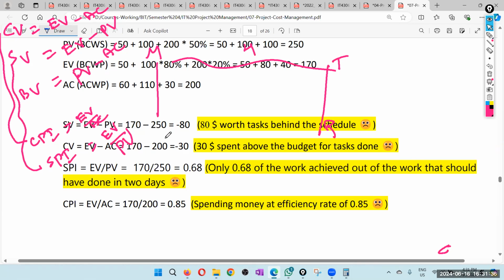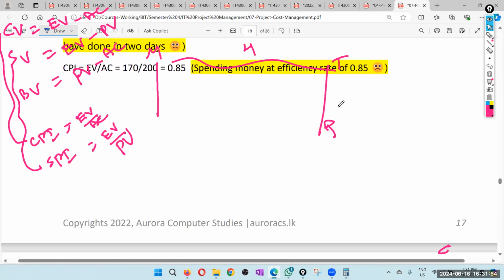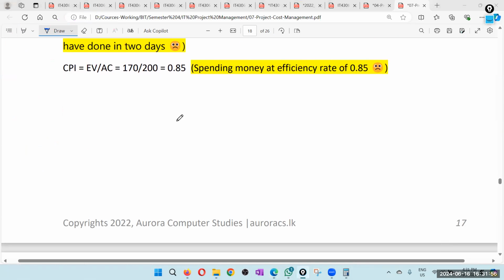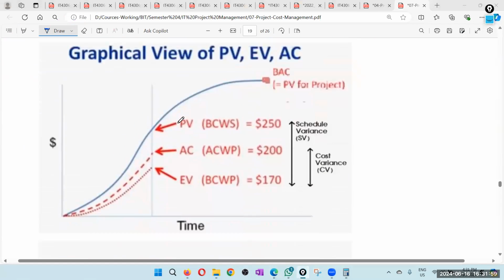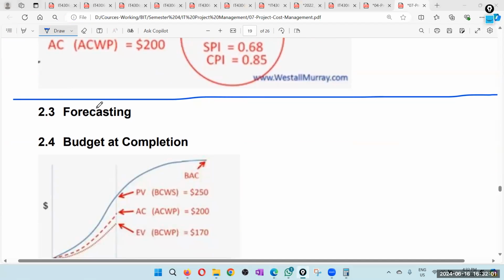Your earn values are also predictions, but now we can see the reality and make more realistic predictions with the current reality. So that is the next step. Okay, but that is even more challenging. That is called forecasting.